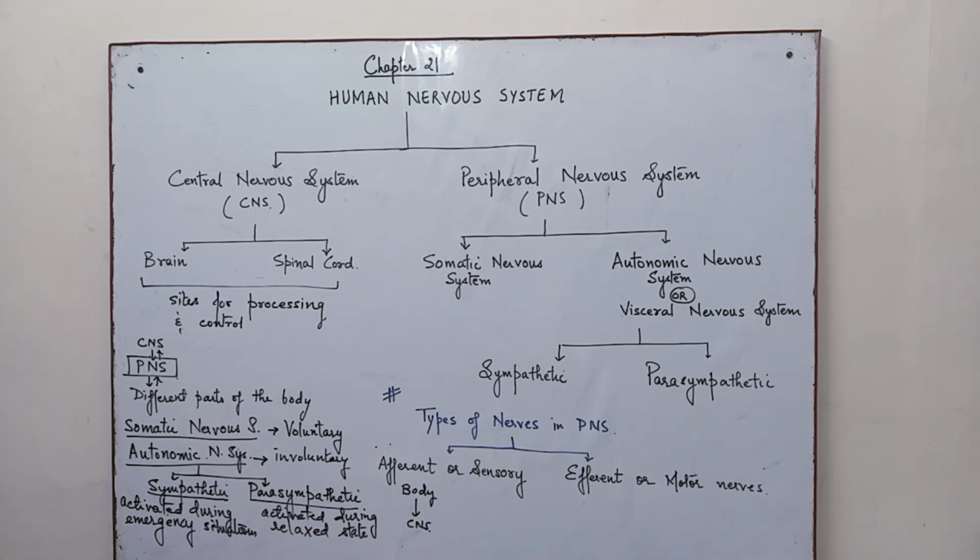The motor nerves, on the other hand, transmit the information from the CNS to the various organs or tissues. So, they have an opposite function to that of the afferent, where all the information is processed within the CNS, and from the CNS it is brought to the affected tissues or organs to bring about the desired movement or the activity or the function.